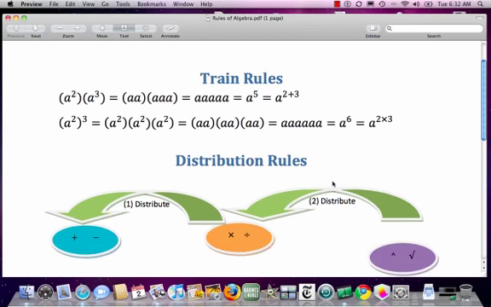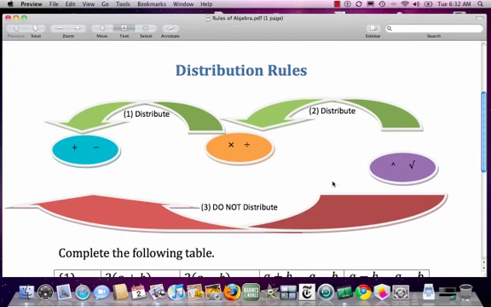The other set of rules are distribution rules, okay? To understand the distribution rules, we take the 6 operations we have, group them in groups of 2. So we have 3 groups: plus minus in the first group, the easiest operations, plus minus being each other's opposite, same as multiply and divide, and power and root.